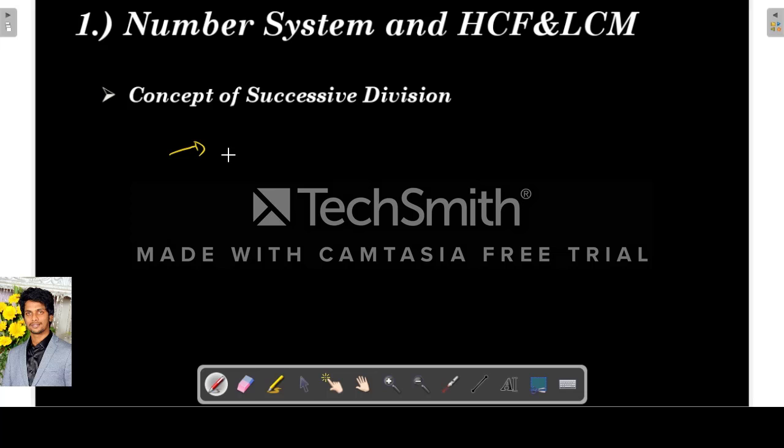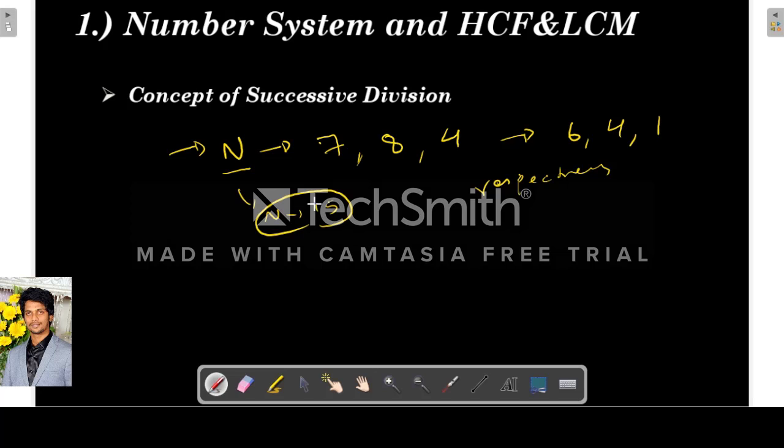There will be some questions which state that when a number is successively divided by 7, 8 and 4, the remainders are 6, 4 and 1 respectively. Then find the remainder when the same number is divided by 15. So the question will be like this: when a number is successively divided by 7, 8 and 4, the remainders will be 6, 4 and 1. Then find the remainder when the same number is divided by 15.